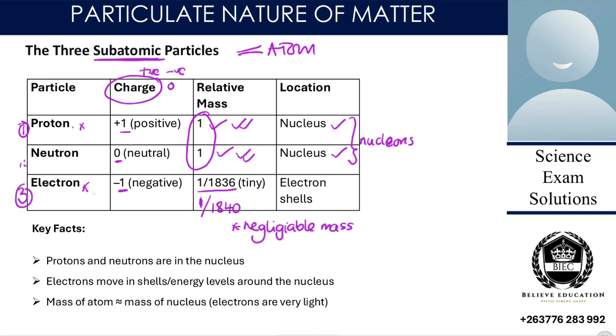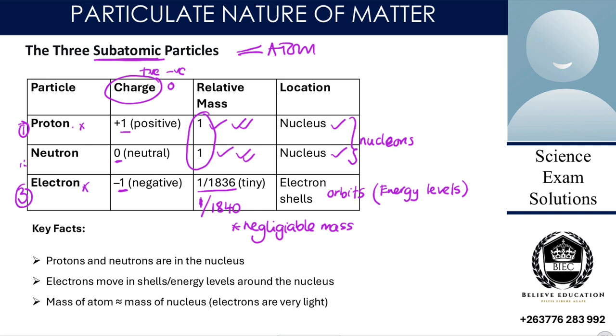Then we also have my electrons. Electrons, as we have said earlier on, they are found in what? In electron shells. These shells are also called orbits. These orbits are sometimes called what? Energy levels. Are we together? So that is where electrons are found.